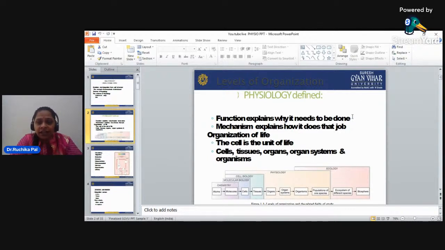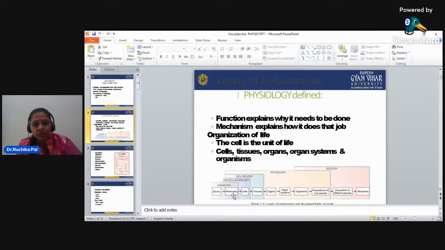Here you can see this graphical chart, which we studied previously in school also. The first part is chemistry. The smallest part is the atom, and two or more atoms combine to form molecules. Then these chemical reactions form molecular biology, which forms the cells. The cell is the basic unit of life, but the cell has basic structures too, which are the atoms and the molecules.